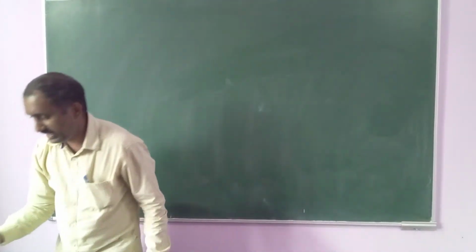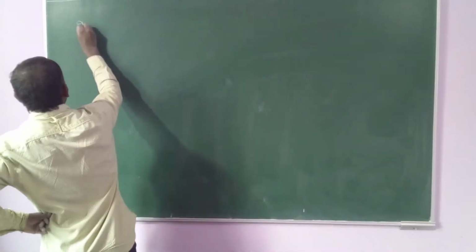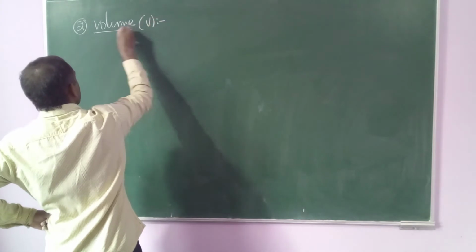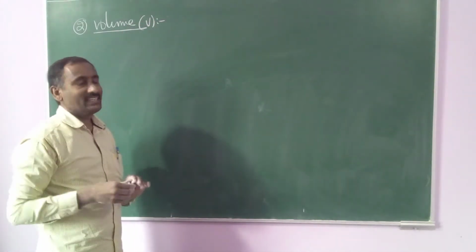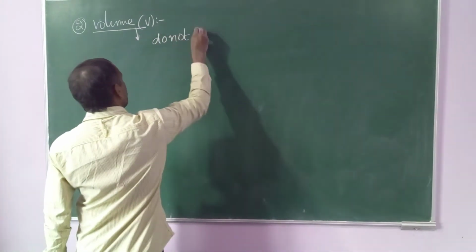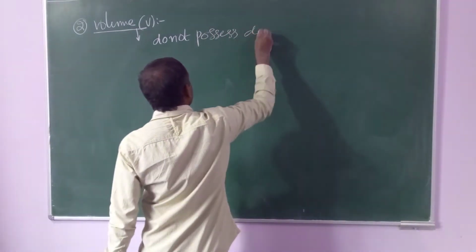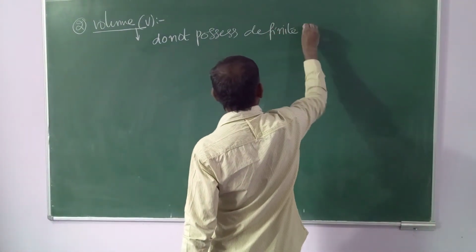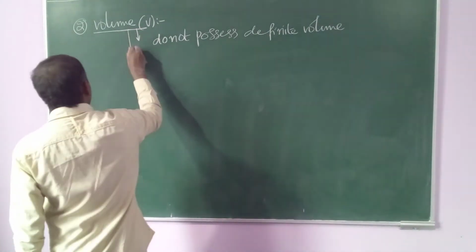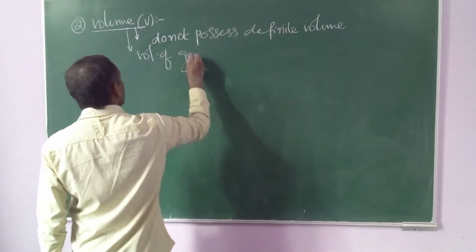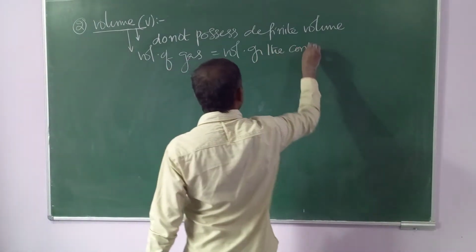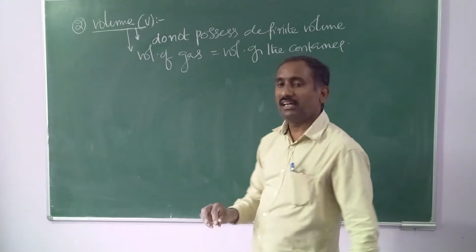Next, volume of the gas. The second measurable property is volume, denoted by symbol V. Generally gases do not possess definite volumes. The volume of the gas is equal to the volume of the container.